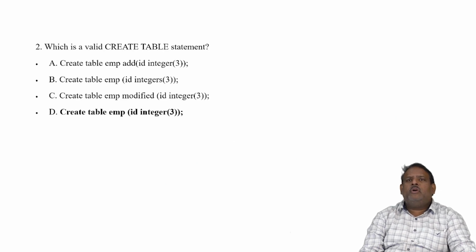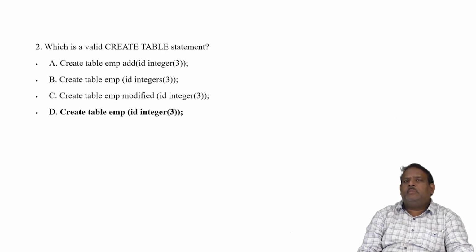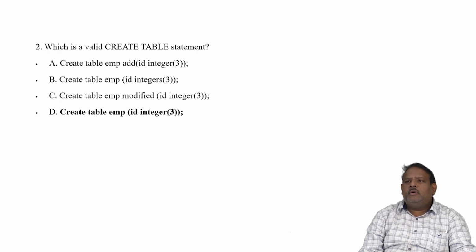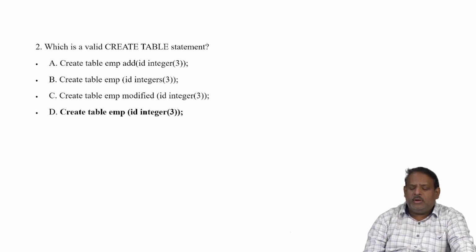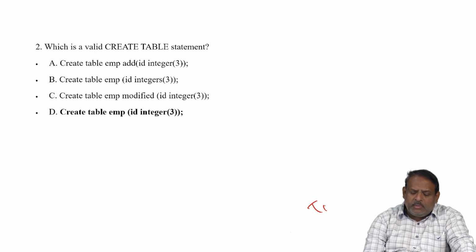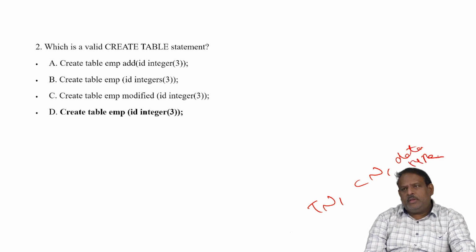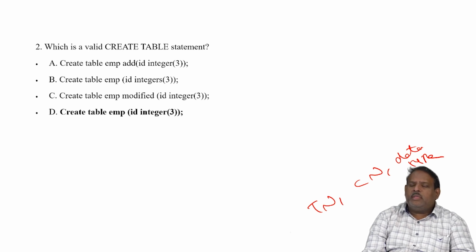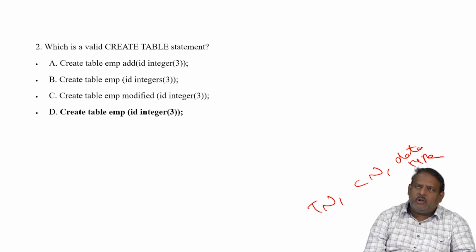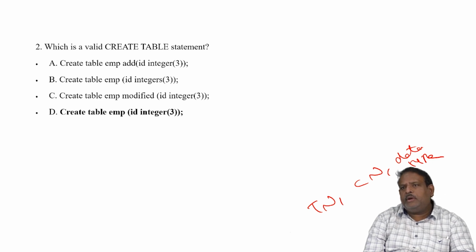Next question: which of the following is a valid create table command? We know that to create a table, we need a table name, a column name, and a column data type. So in order to create a table, we need 3 things by default: a table name, then after the table name, at least one column and a corresponding data type.